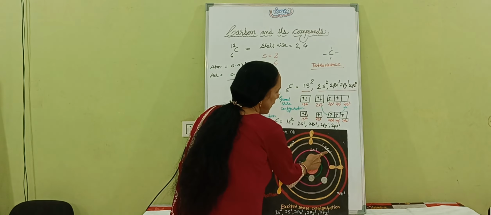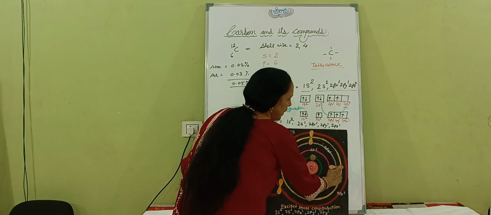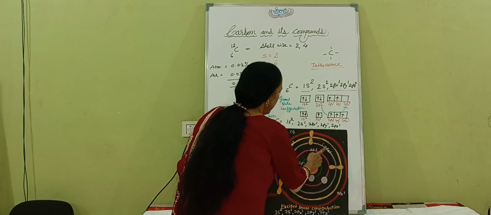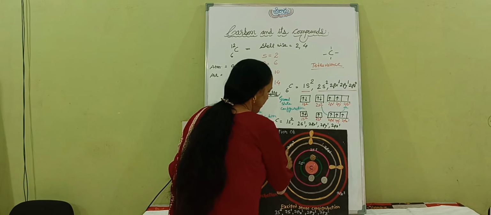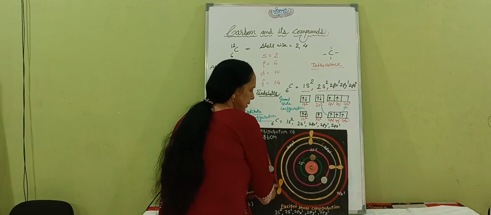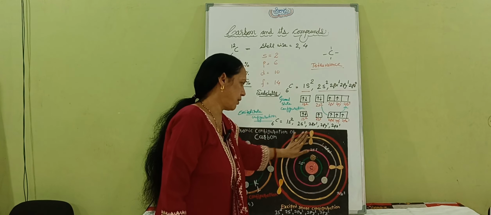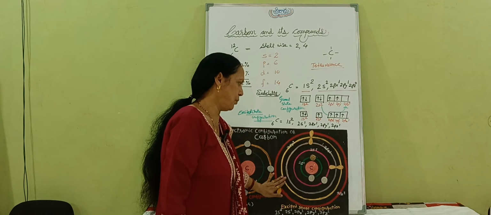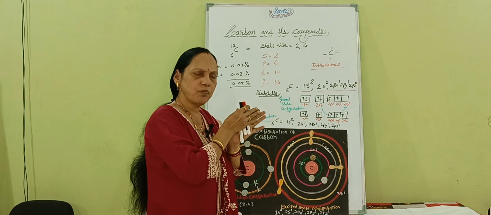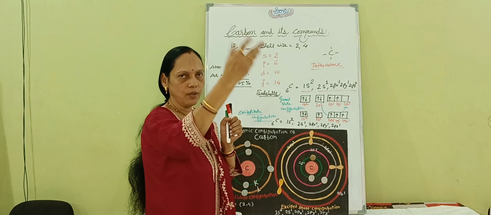Now just have a look at 2px1. This is the layer of 2px1, so this is the 2px electron. Then the next one, 2py1, this is the 2py electron. And lastly, this is the 2pz electron. So these 3 p electrons are dumbbell shaped. You can imagine only 6 electrons are there, and still the structure is so beautiful. Whenever the number increases, the structure also grows.